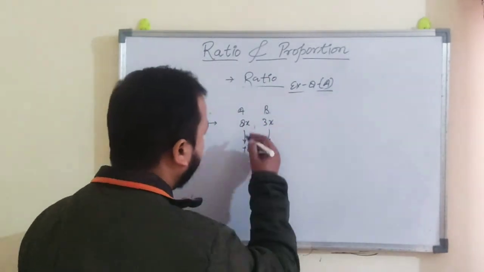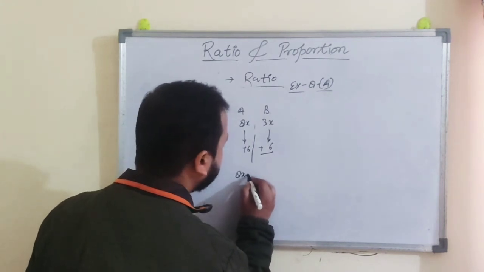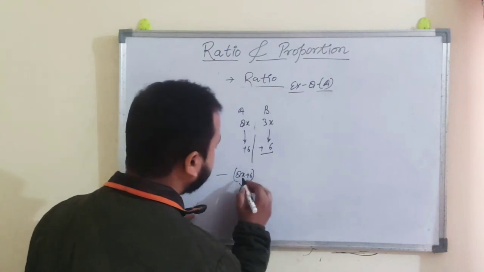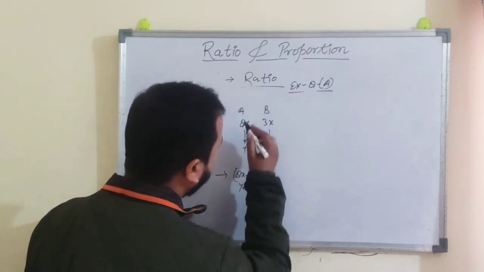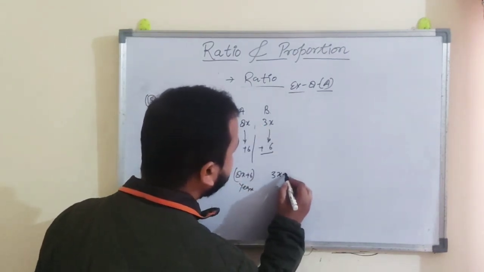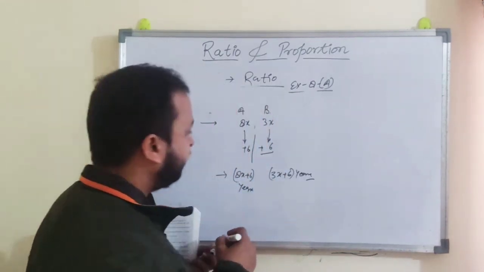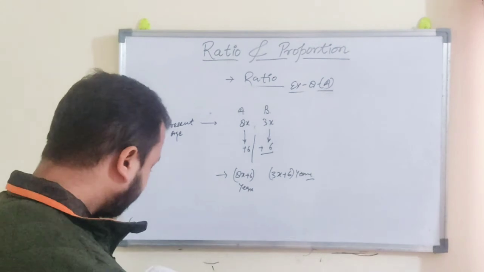So 8x plus 6 years, right, is the age after 6 years of A, and 3x plus 6 years is the age of B after 6 years.